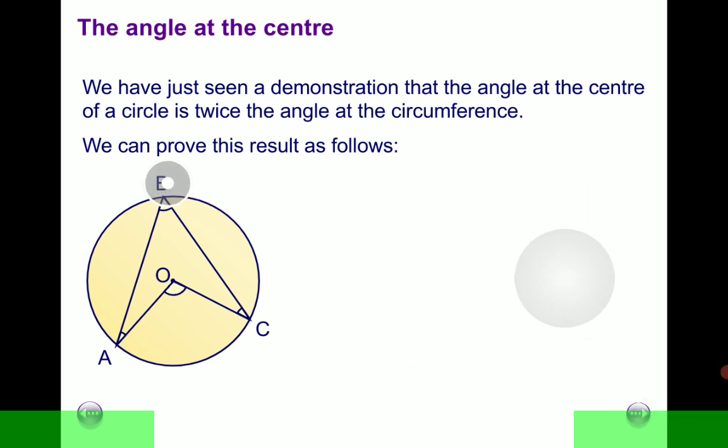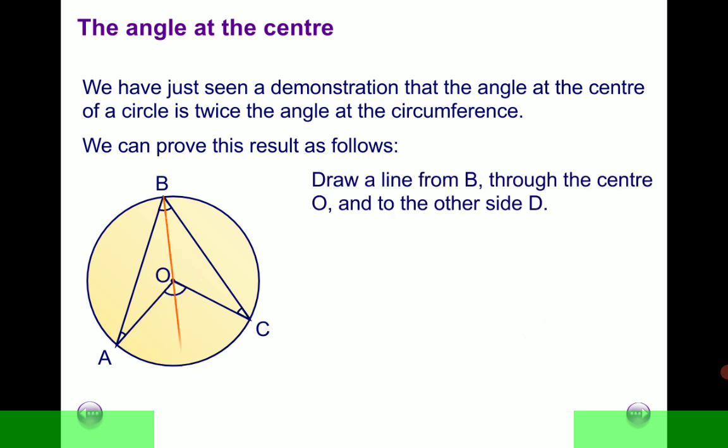Draw a line from B through the center and to the other side, call it D. This line is going to help us prove that indeed an angle at the center is 2 times the angle at the circumference there.